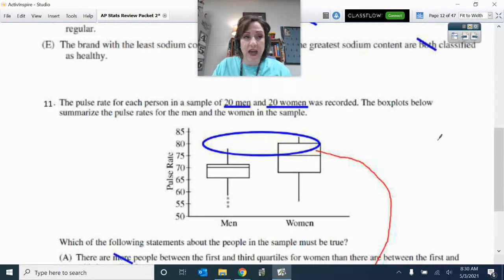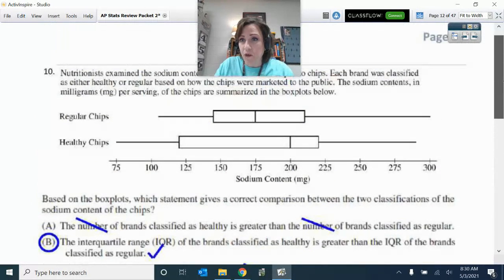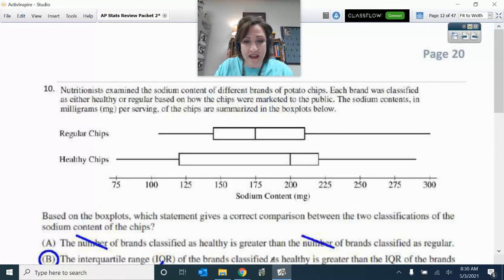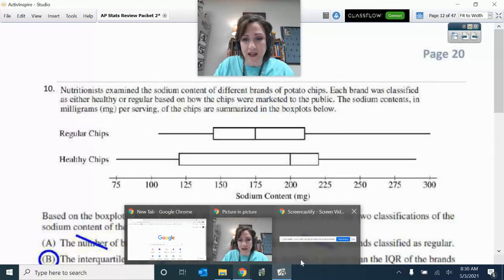All right, so that is the finish of that section, which then takes us through the first 11 problems. Hope that you did well on those.